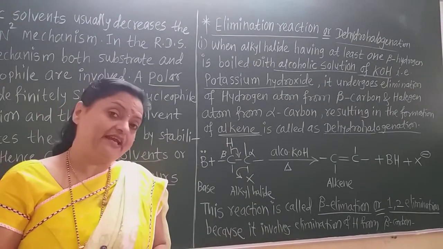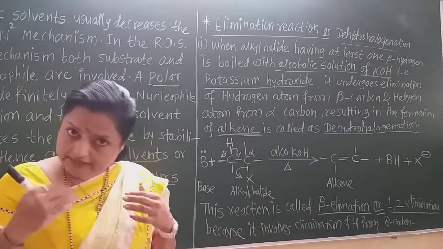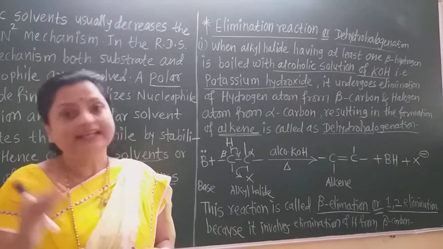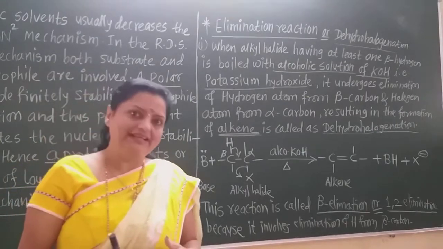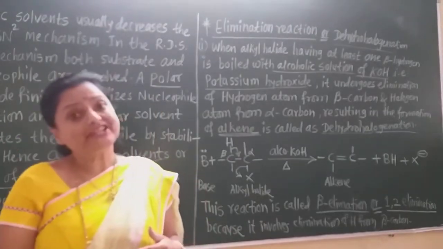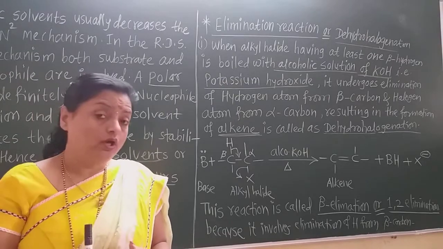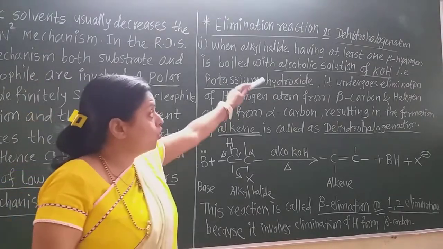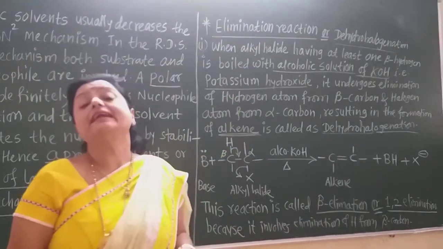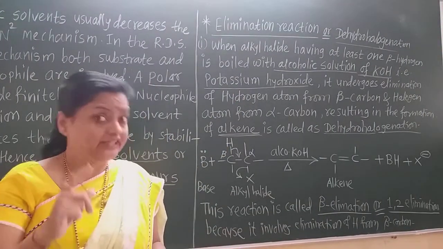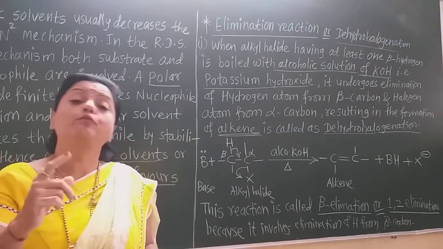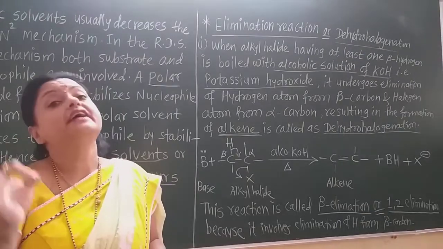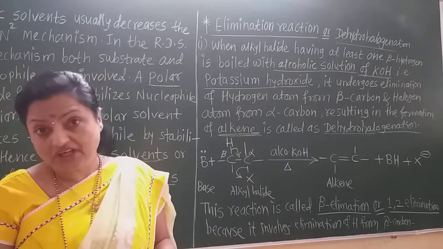If the reaction is carried out in the presence of aqueous KOH, there is formation of alcohol from the alkyl halide. But if the reaction of the alkyl halide is with alcoholic KOH, then remember there is the elimination reaction, elimination of hydrogen and halogen and formation of alkene. That reaction is called dehydrohalogenation or elimination reaction.